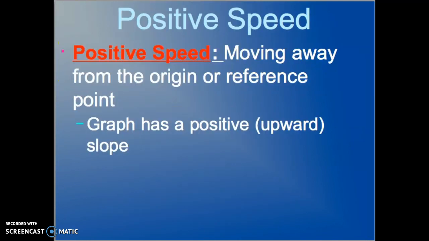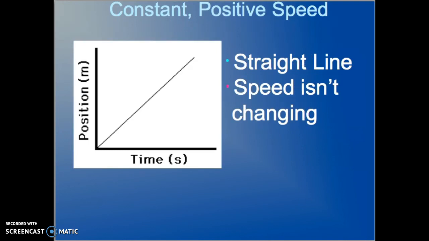So we have what is called positive speed. Positive speed means you're moving away from the origin or reference point. The graph will have a positive upward slope. With a constant positive speed, like we have here, right down here will be your origin at position 0 times 0, and you will have a straight line moving at an upward slope like that. Speed isn't changing because it's a flat, straight line.